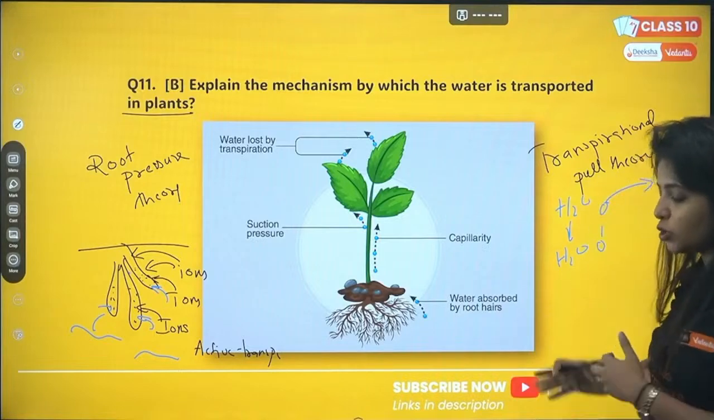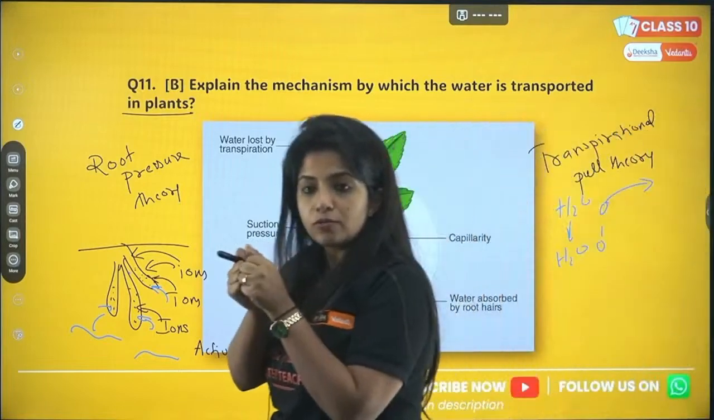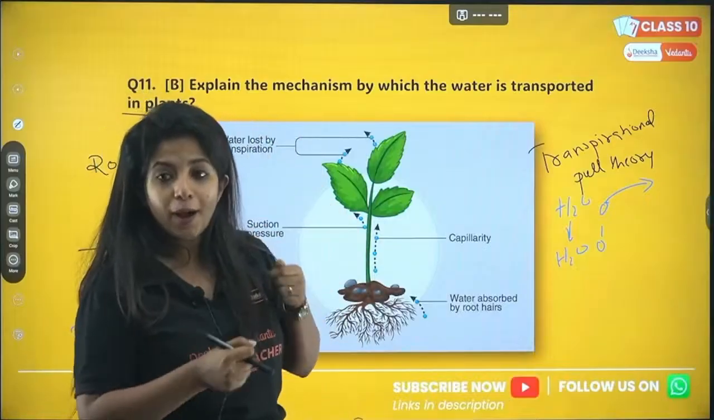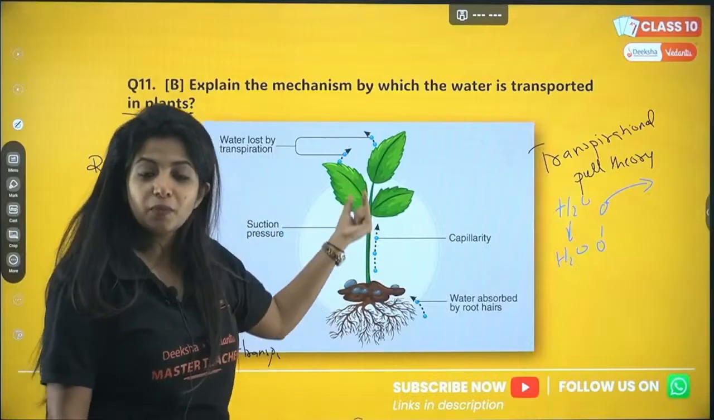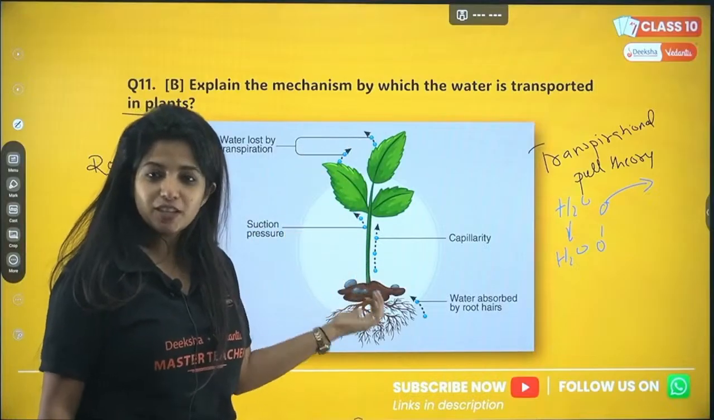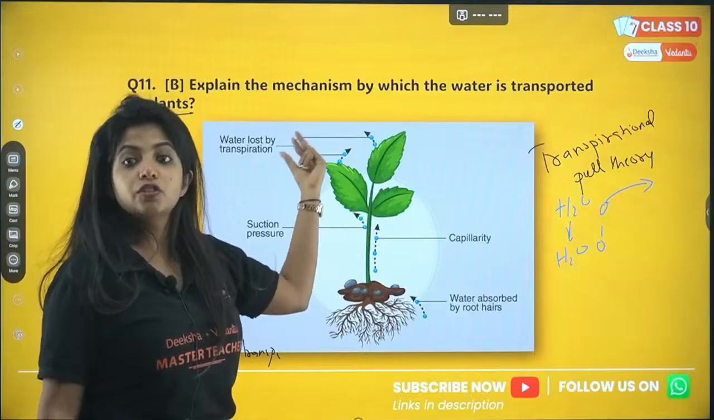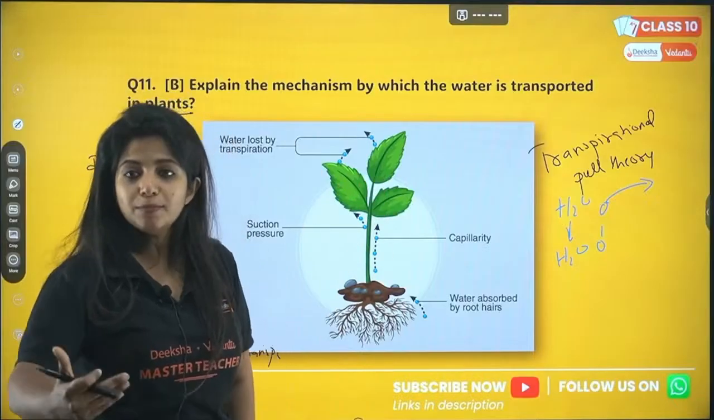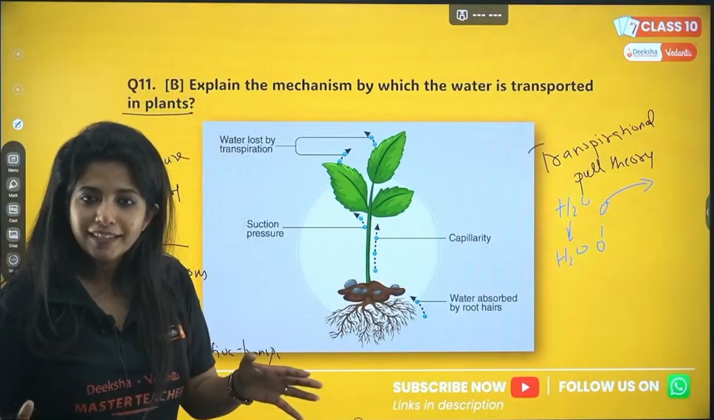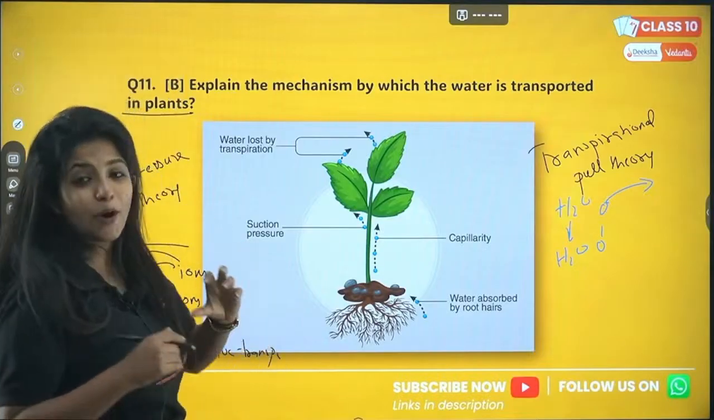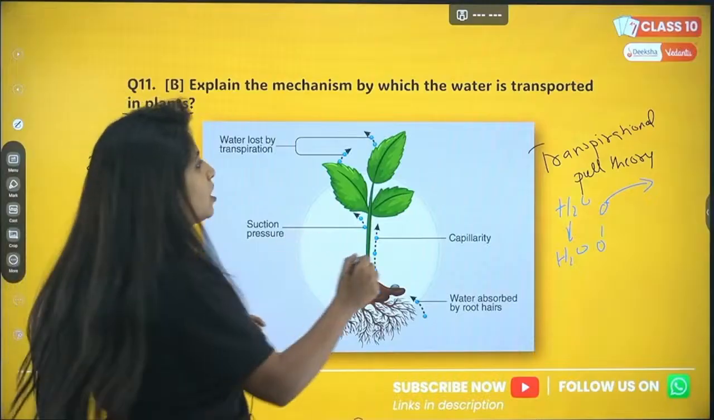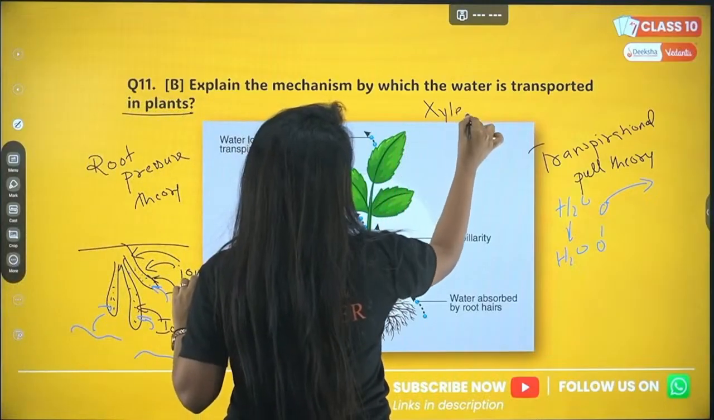Same thing happens, my dear children. The water molecules are very close to each other. They pull each other up. This is known as transpirational pull. Now when you have a pull, don't you think the water automatically will come inside? So initially it was root pressure, but now it's also transpirational pull, which helps in the transport of water. And always remember, the transport of water is being done with the help of a special tissue which you call xylem.